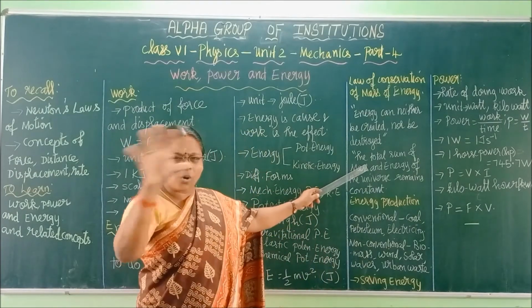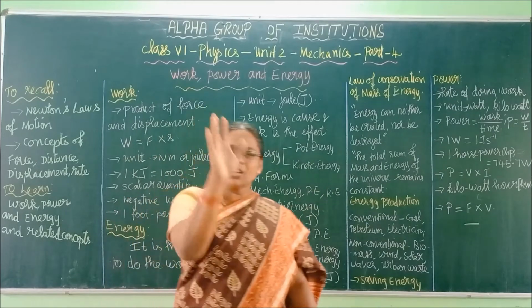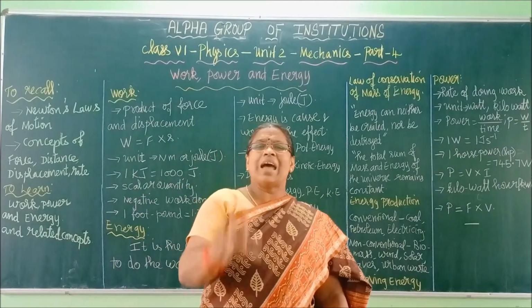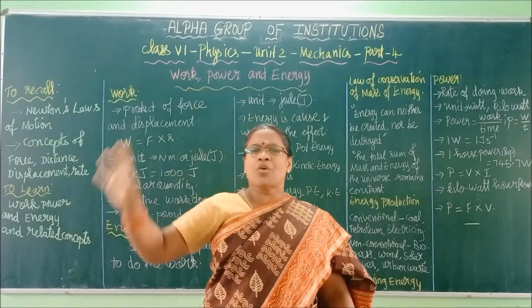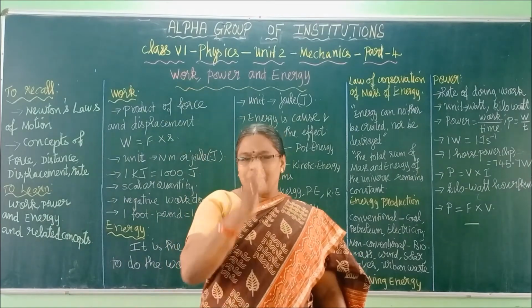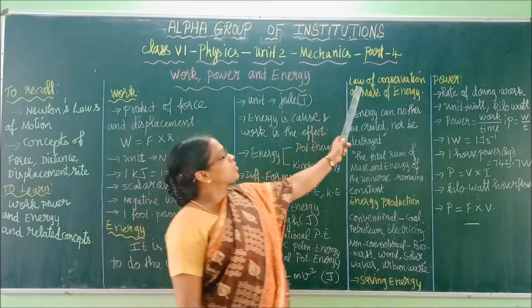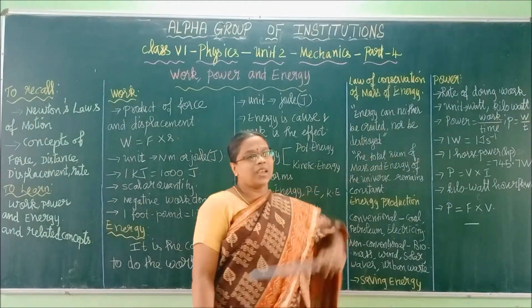So what is that totally to say? The total sum of the mass and energy of the universe remains constant. The mass and energy of the substances of all the contents of this universe will be the same, but it will take different forms. Right? So that law is called the law of conservation of mass and energy.